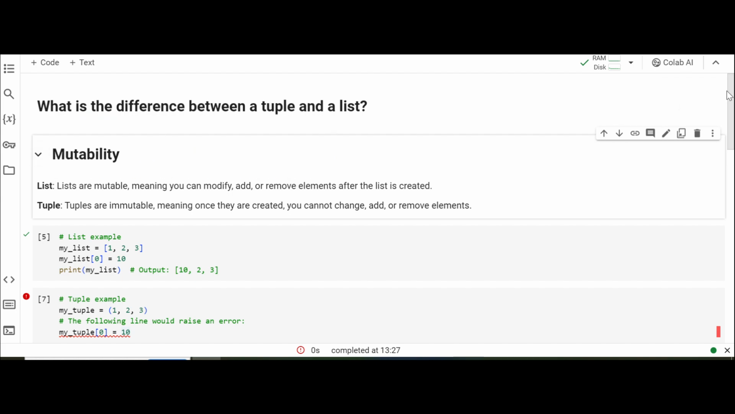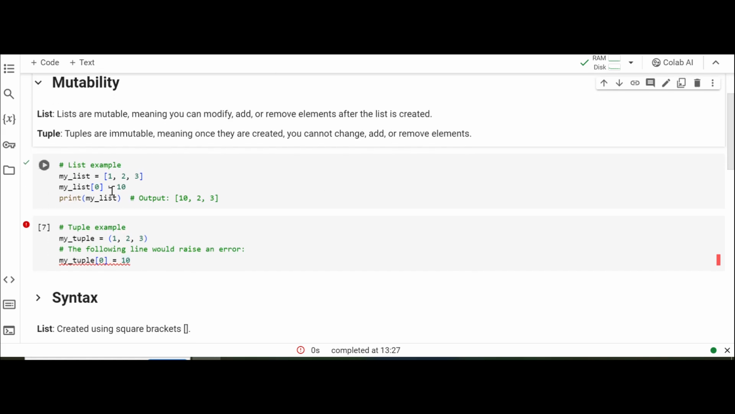The first one is mutability. Lists are mutable, meaning you can modify, add, or remove elements after the list is created, whereas tuples are immutable, meaning once they are created, you can't change, add, or remove elements.